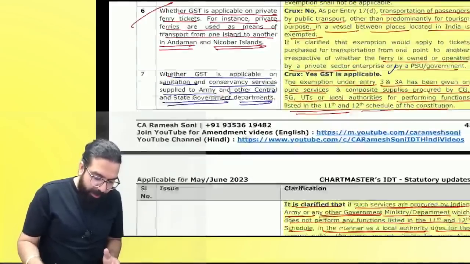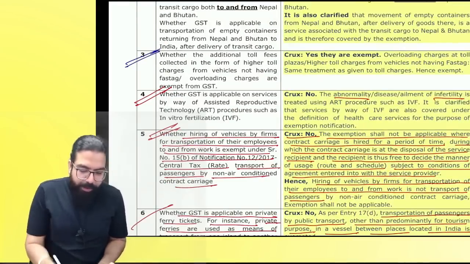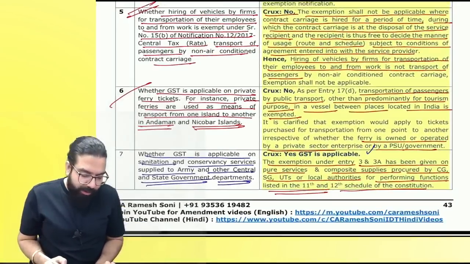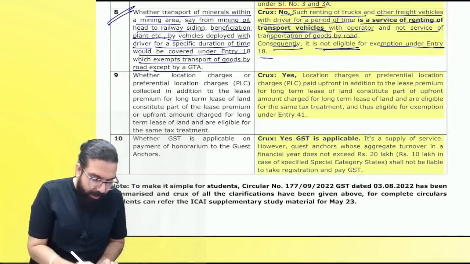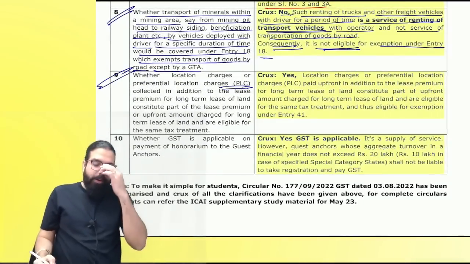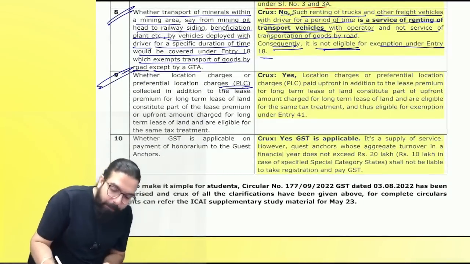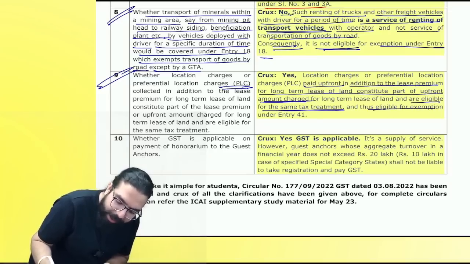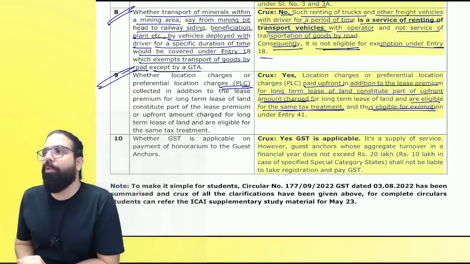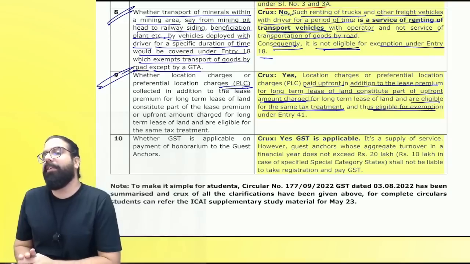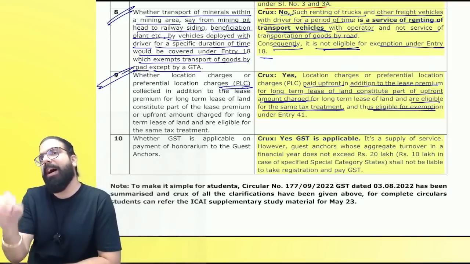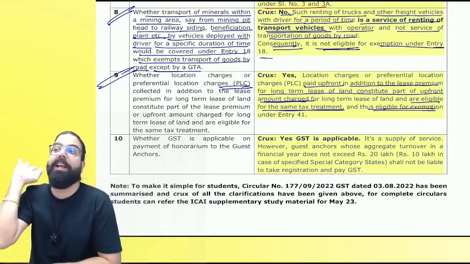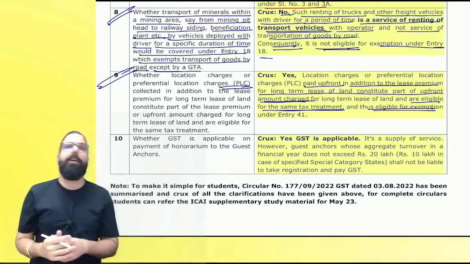Exemption given over here. See, toll charges I went ahead and told you, yes, it shall always be higher. Toll charges also will be exempted. Now here, preferential location charges. Everyone remember one thing, preferential location charges paid upfront in addition to lease premium for long-term lease will constitute part of upfront amount and are eligible for the same treatment and eligible for exemption. Are we clear, everyone? Remember one thing, upfront amount is exempted, preferential location charges are upfront amount, and that is also exempt, but monthly rent is taxable. Can I go ahead, everyone?